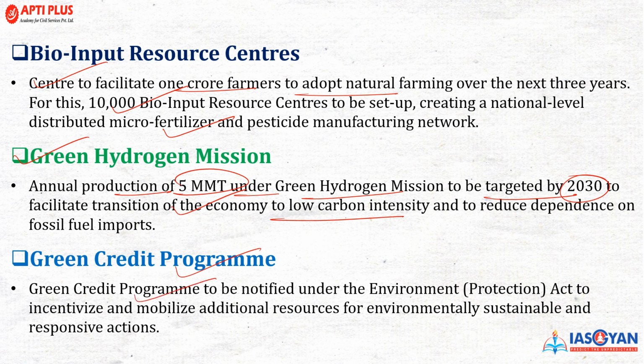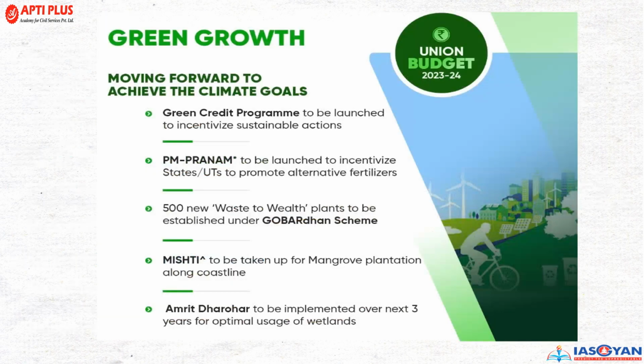This is to be notified under the Environment Protection Act, and this calls for incentivizing and mobilizing additional resources for environment sustainable and responsive actions. Now, the other part in green growth. First is the Green Credit Program, to be launched to incentivize sustainable actions. PM Pranam, which I've already told you, there will be 500 waste to wealth plants to be established under the Gobardhan scheme. Misty, I've already told you, will be for mangrove plantation along the coastline, and Amrit Dharohar to be implemented for the next 3 years for the optimal use of wetlands.